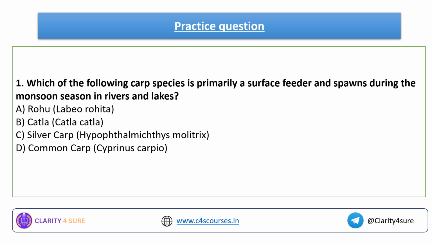Okay. Now coming to the practice question: which of the following carp species is primarily a surface feeder and spawns during the monsoon season in rivers and lakes? See here, the keyword for you is surface feeder. So I think you will be easily able to identify the answer from this particular slide. Please let me know your answer in the comment section below.